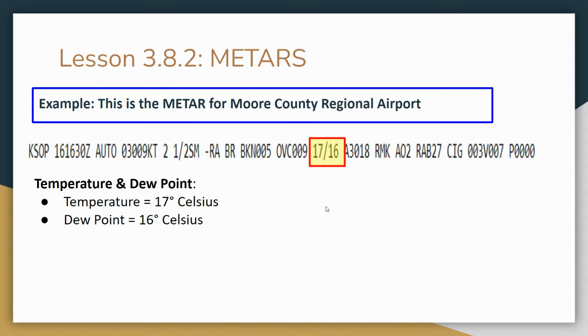Also, keep in mind that your dew point can never be higher than your temperature because the dew point is saying at what temperature the air will be fully saturated with water vapor. So you can't have more than 100% of the air being water vapor. So eventually, what happens is that water vapor gets squeezed out of the air molecules and turns into fog.